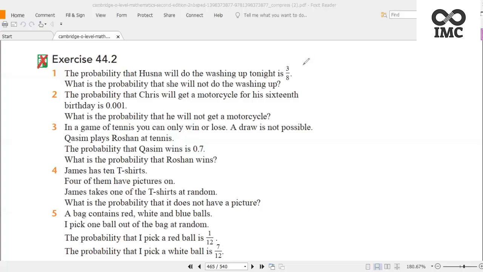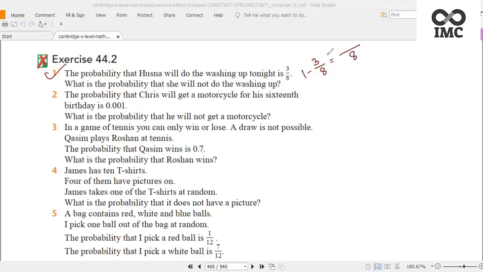Exercise 44.2. Question number 1: the probability that Husna will do the washing up tonight is 3 by 8. What is the probability that she will not do the washing up? If the probability that Husna will do the washing up tonight is 3 by 8, then not doing the washing up will be 1 minus 3 by 8. Very simple one. You just subtract from 1.